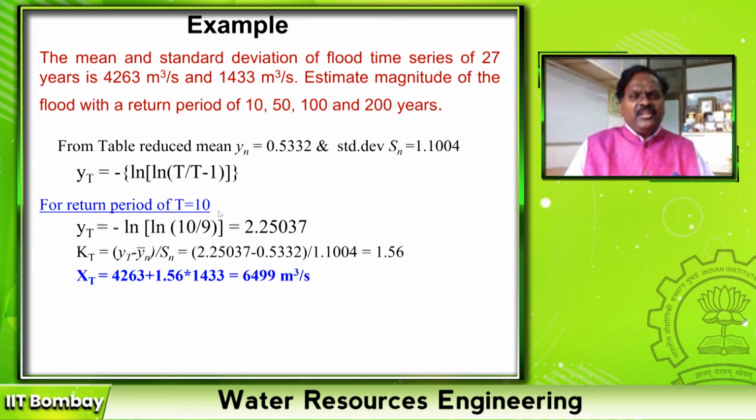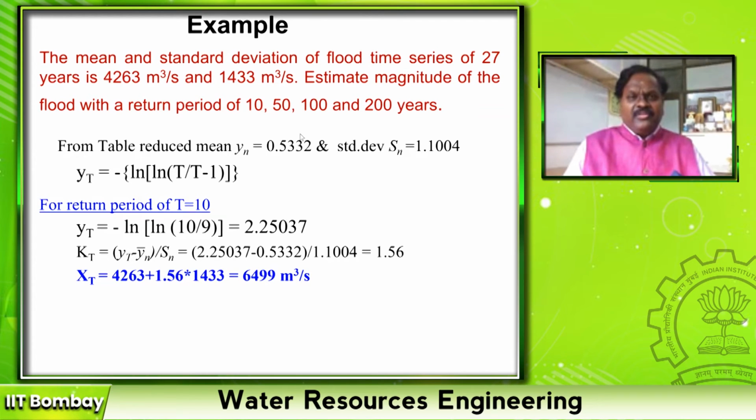Now I have estimated for 10 years, yT is equal to ln, log base e, of 10 by T minus 1, which is 9. So this is 2.25037. Then KT is equal to yT minus y bar n by S bar n, which is 1.56. Substitute this K value in my linear equation: 4263 is the average value, plus 1.56 times the standard deviation. So the flood for a return period of 10 years is 6,499 meter cube per second.